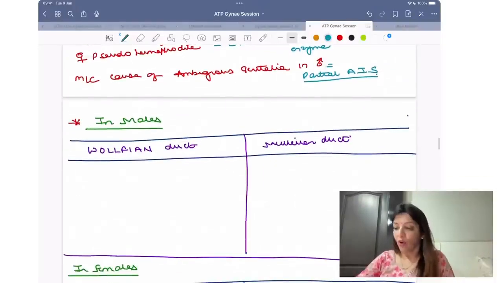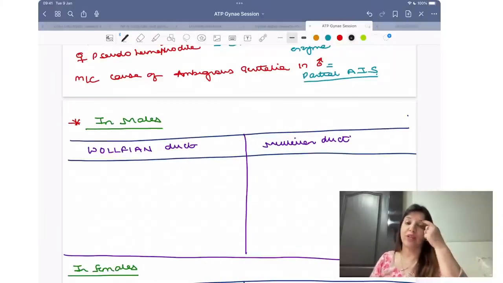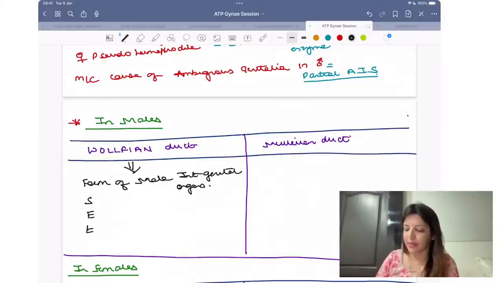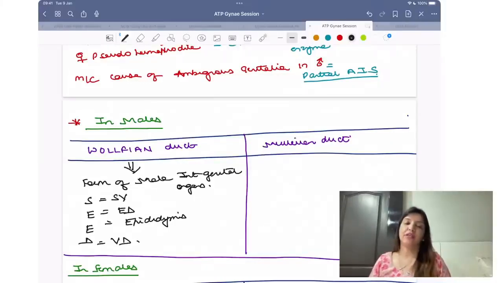Now, all of you know that in intrauterine life in males and females, we have both the pairs of duct, Wolffian duct and Mullerian duct. In males, what does Wolffian duct do? Wolffian duct leads to the formation of male internal genital organs. And what are male internal genital organs? SEED. Seminal vesicles, ejaculatory duct, epididymis and vas deferens.